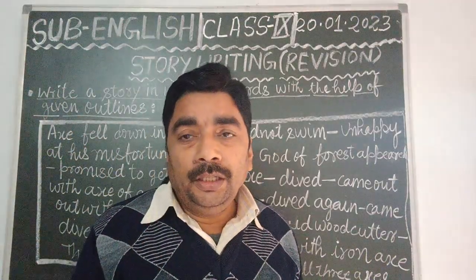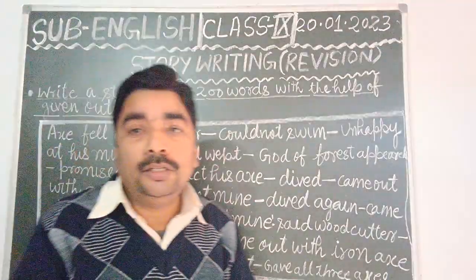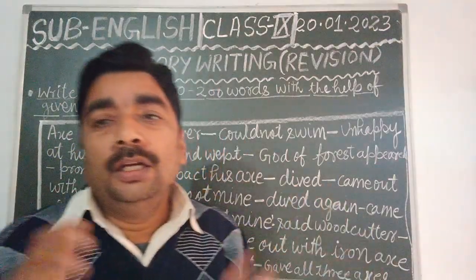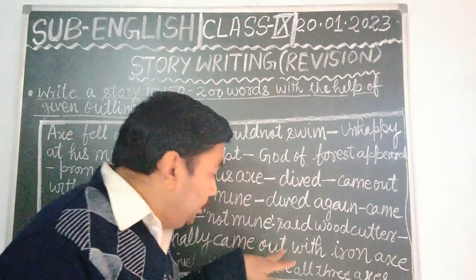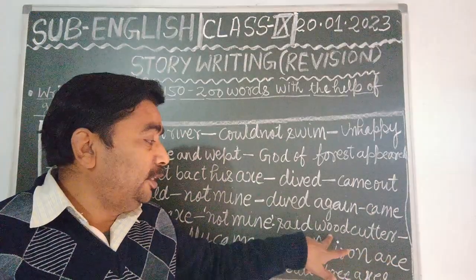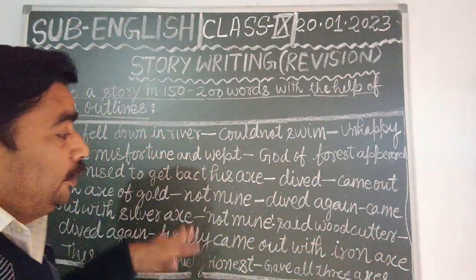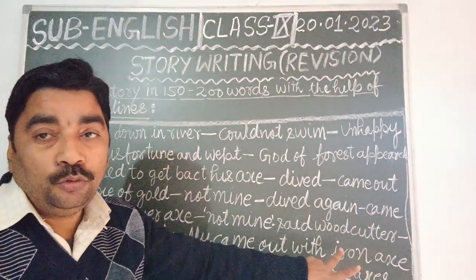So after reading the content, dear students, you must have understood that it is the story of a woodcutter. The central character of this story is that woodcutter. Understood?